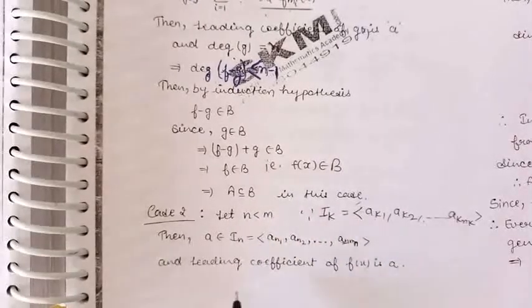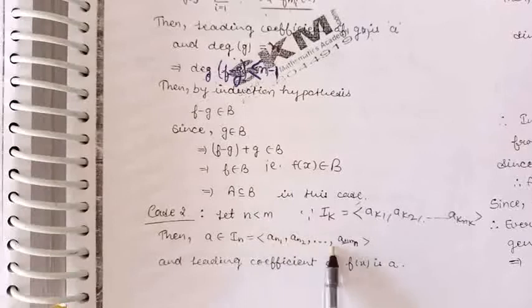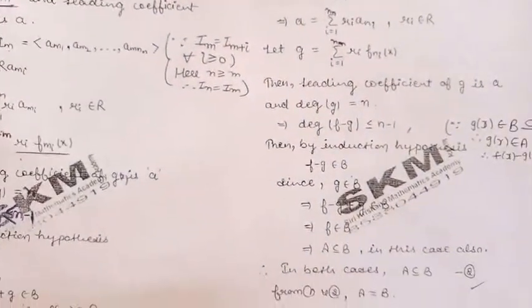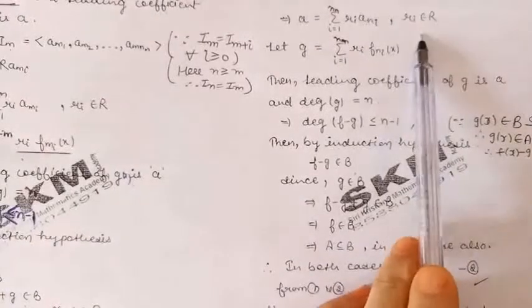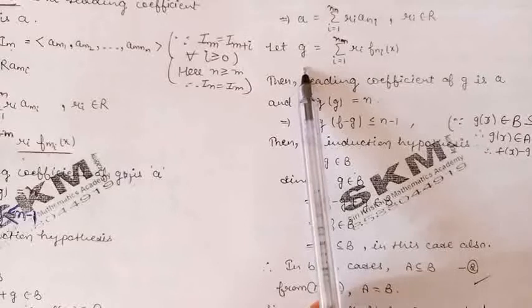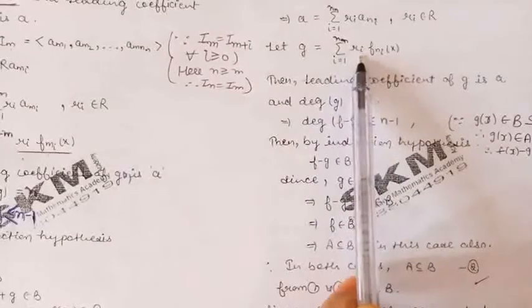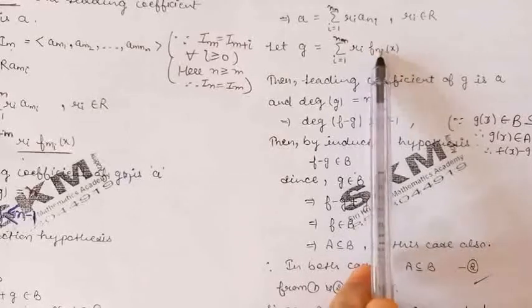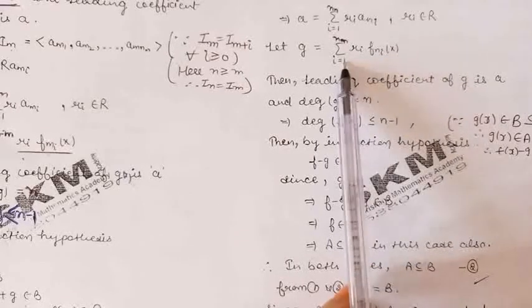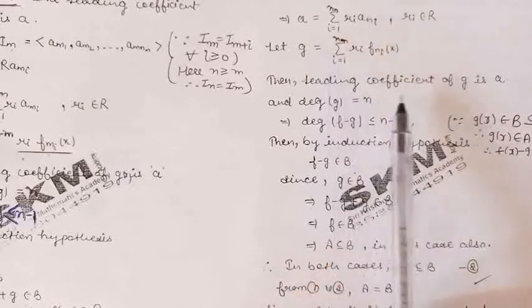Here the leading coefficient of the polynomial f(x) is a. So a belonging to I_n means a can be written as a linear combination by taking coefficients from the ring R. Now let us define a polynomial g, which is given by summation r_i into the polynomials f_{ni}, where i varies from 1 to n_n.